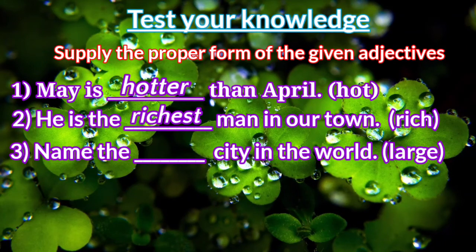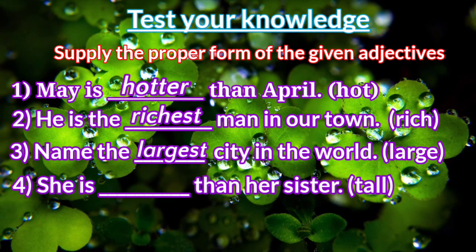Here is also the. So large becomes largest. Name the largest city in the world. Next thing, she is dash than her sister. Here than is there. So tall becomes taller. She is taller than her sister.